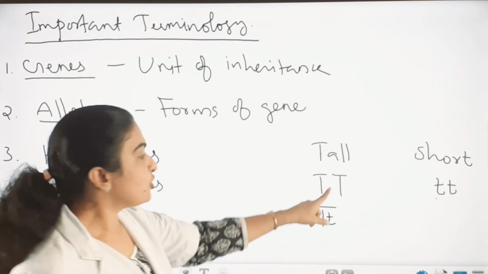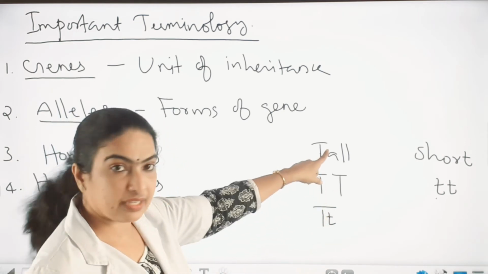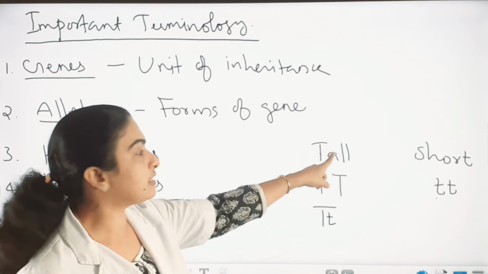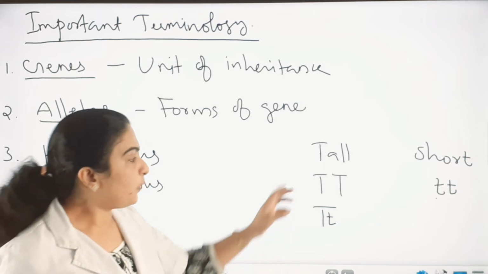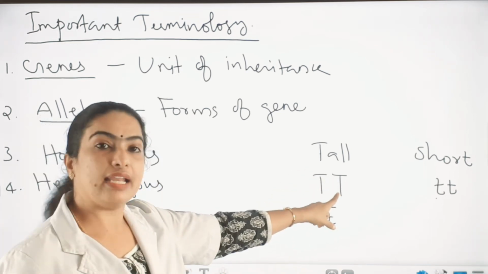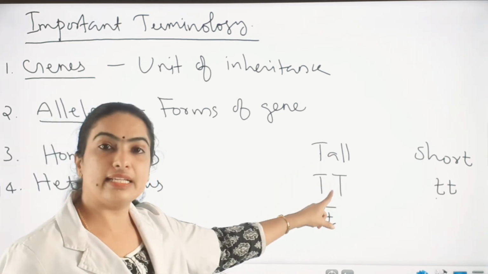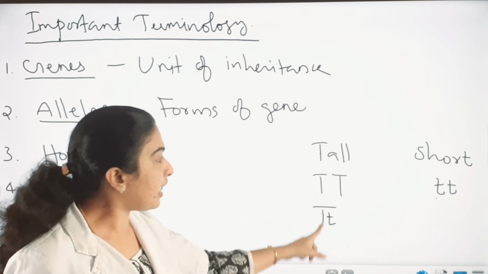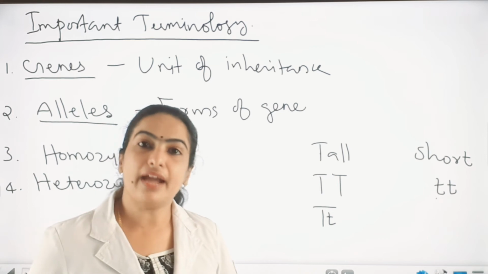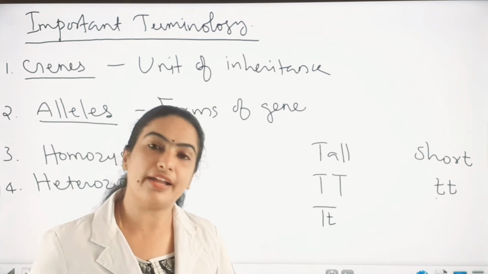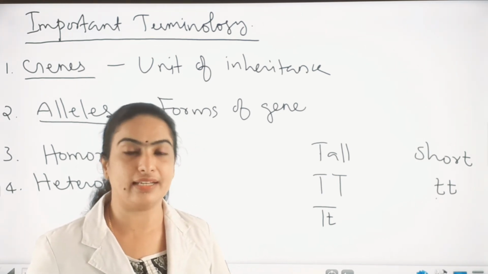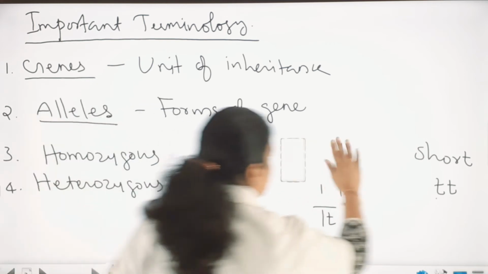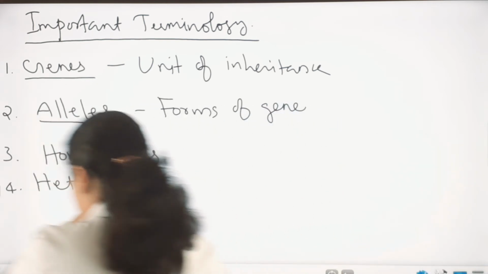Is it clear? So homozygous alleles can determine a character. Likewise, heterozygous alleles can also determine a character. So when two similar alleles determine a character, those alleles are called homozygous alleles. When two dissimilar alleles determine a character, those alleles or genes are called heterozygous genes or heterozygous alleles. Is it clear about homozygous and heterozygous? Okay. Now we can see the next term.